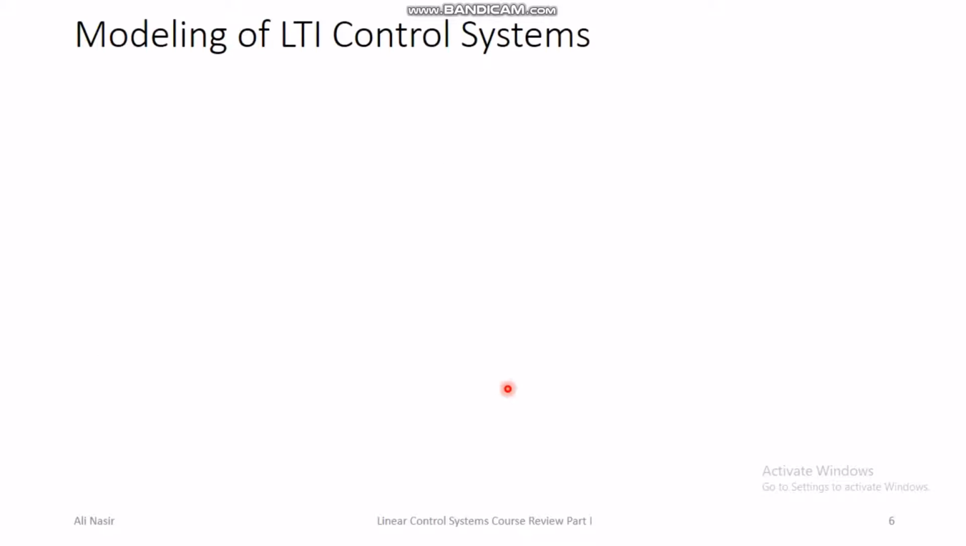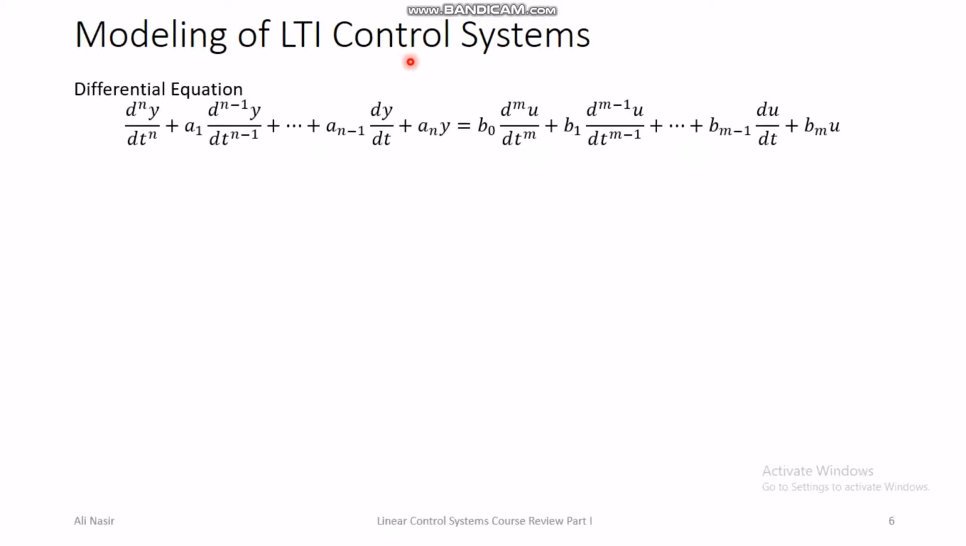So modeling is next, the modeling of linear time invariant control systems. For modeling, we basically use three major tools. The first tool that we use to model a linear time invariant control system is differential equations. This is the ordinary nth order differential equation. You can see that on the left hand side there are derivatives of the output, and on the right hand side there are derivatives of the input. And for causality, it is assumed that m is less than n.